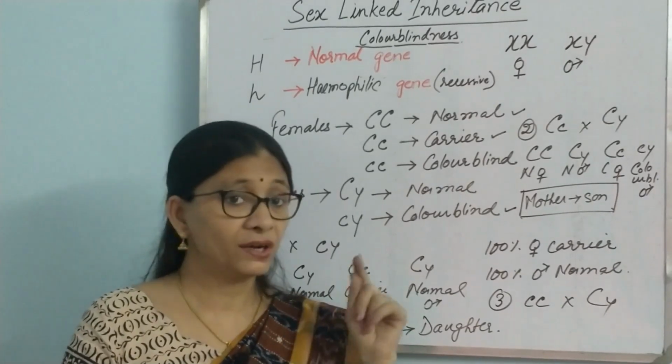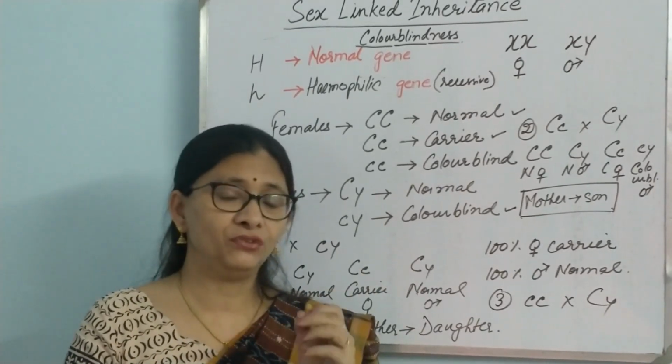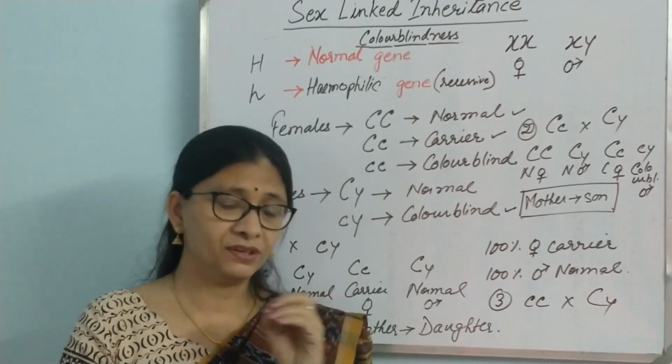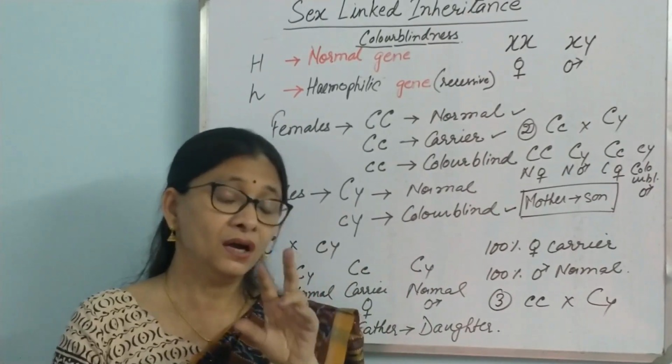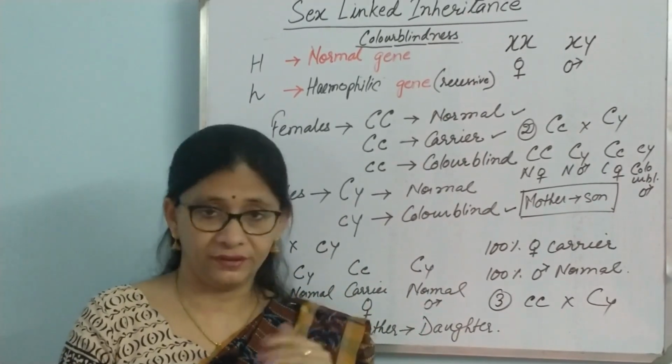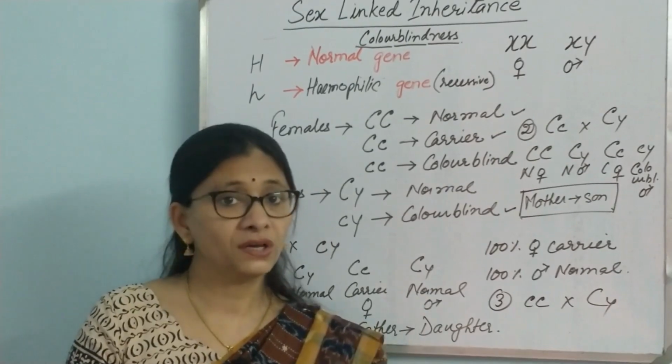And one more thing for colorblind. Colorblind is such a disease in which the affected person is not able to distinguish between a few colors like red or green and so on. So that is what colorblind is.